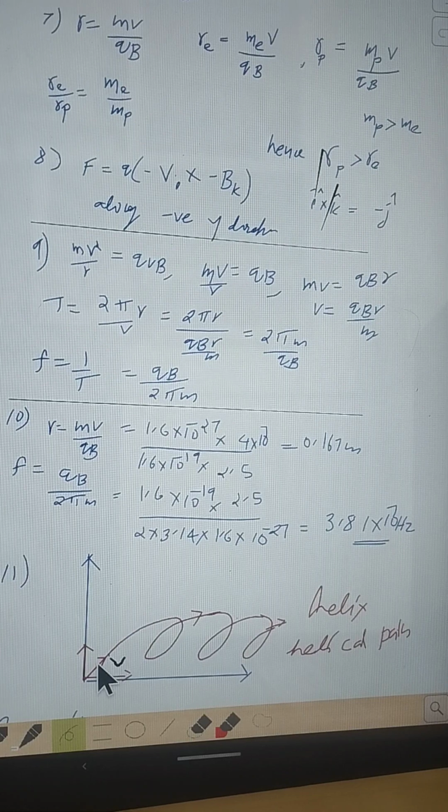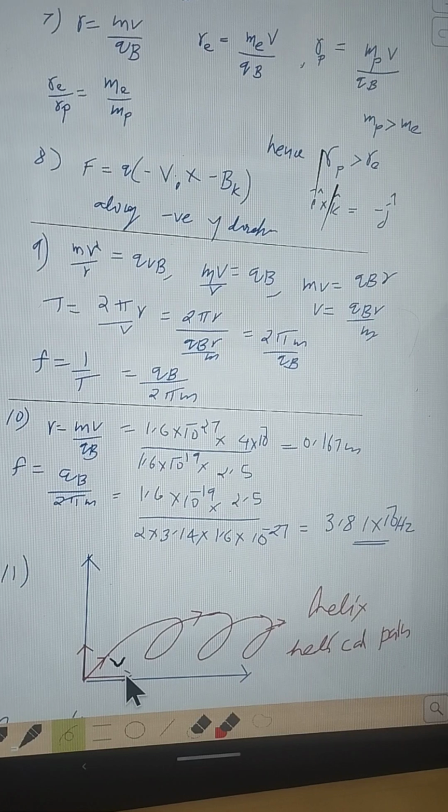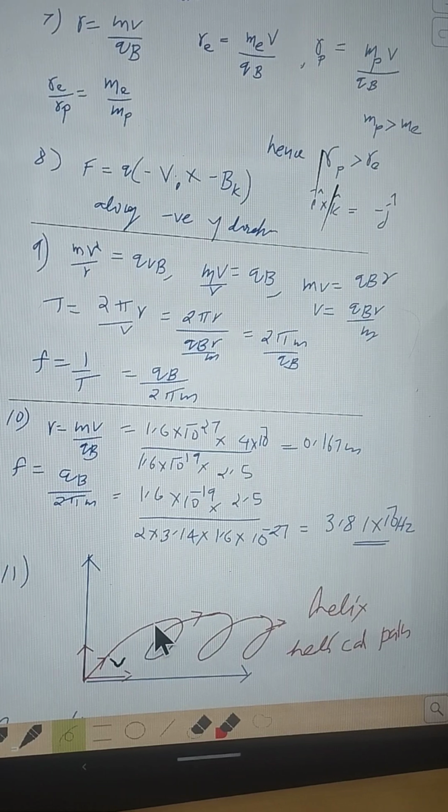One component is perpendicular to the magnetic field, and suppose the other component is parallel to the field. Then we know the component of velocity parallel to the field makes an angle 0 degree with the field, that will be unaffected, and the component of velocity which is perpendicular to the given magnetic field will be experiencing a force, and the particle will be forced to move along a circular path.